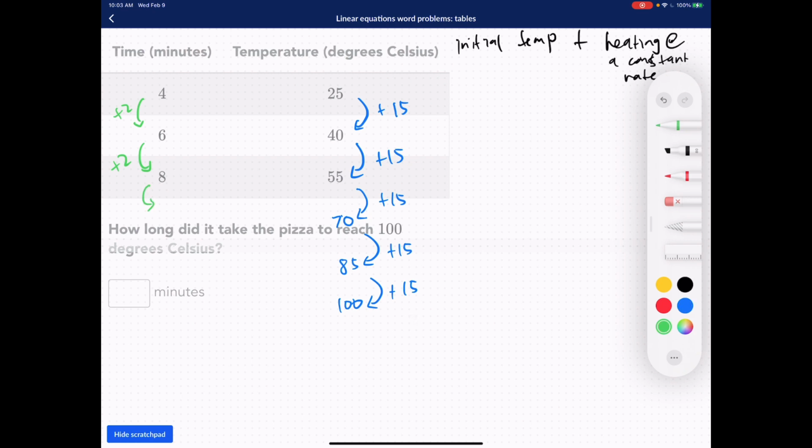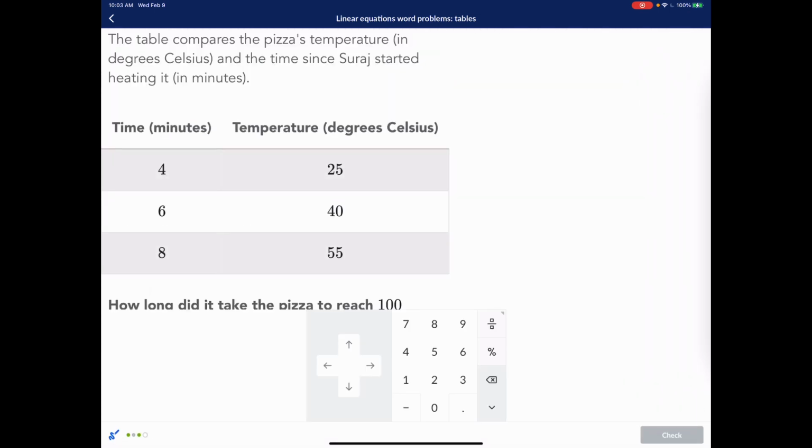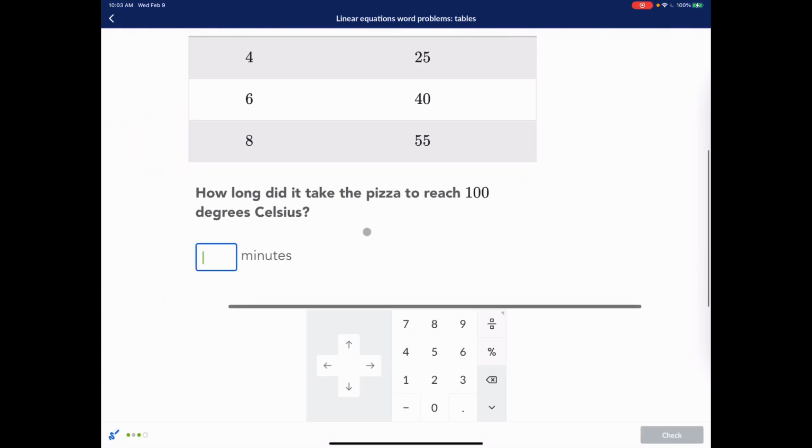So that's going to be plus 2, that's going to be 10. Plus 2, that's 12 minutes. And then plus 2, that's 14 minutes. So it's 8 minutes, 55 degrees; 10 minutes, 70 degrees; 12 minutes, 85 degrees; 14 minutes, 100 degrees. So it took them 14 minutes. The answer is 14 minutes.